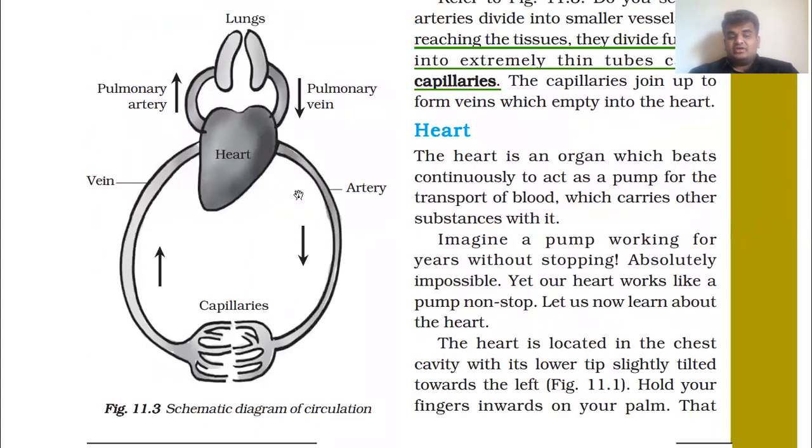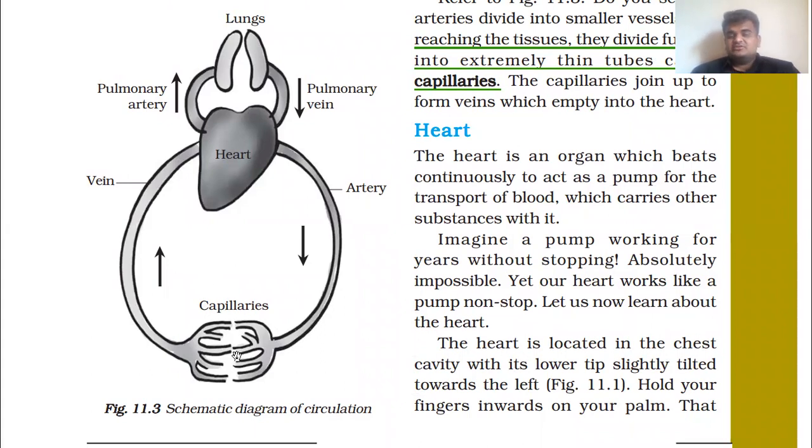Here you are given one more figure, 11.3. It is the schematic diagram of circulation only. Like here you are given this heart, and this is lungs, we can say. So arteries, observe here, take the blood from the heart to lungs and other parts of the body. See, here you are given artery, and veins flow the blood towards the heart. So we can say from other parts to the heart. Observe here.